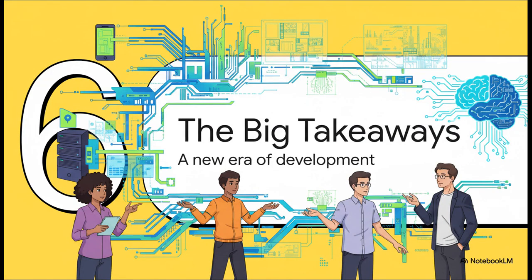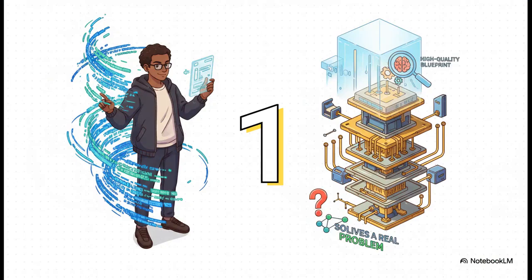So we've just gone from a simple idea to a live application in what feels like record time. What are the big lessons here? What does this all really mean for the future of building software? Okay, first and foremost, this shift is absolutely real. Your value as a developer is moving up the stack. It's becoming less about the raw syntax of typing code and way more about your experience, your taste, and your ability to design a high-quality blueprint that solves a real-world problem.